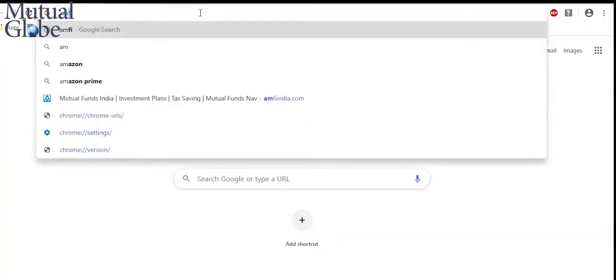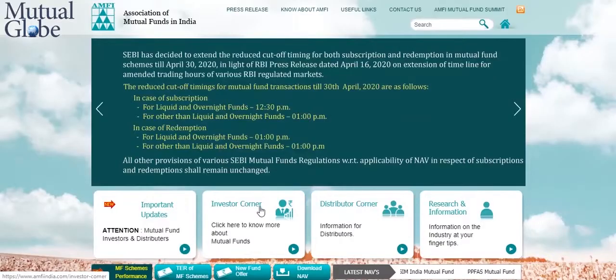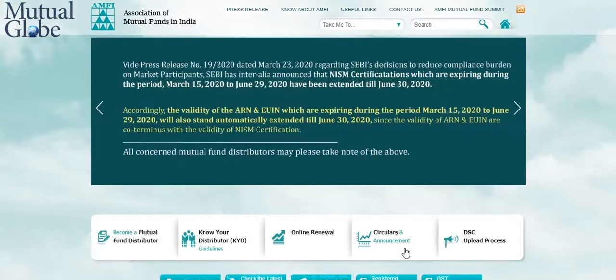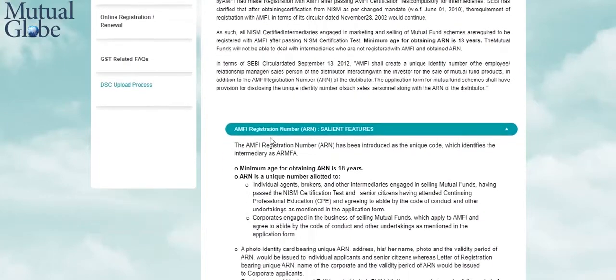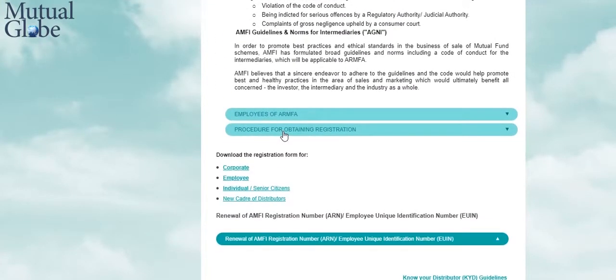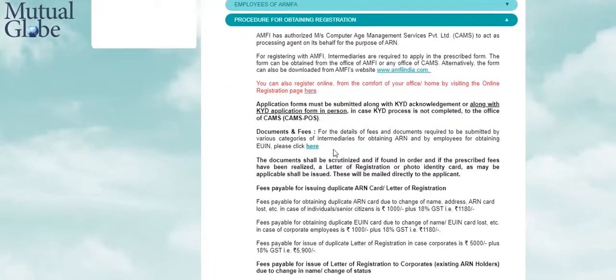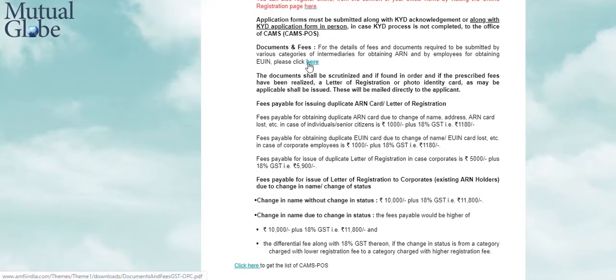To find out how much fee you need to pay, go to amfiindia.com, then click on Distributor Corner, then go to Become a Mutual Fund Distributor. Scroll down to the bottom and click on Procedure for obtaining registration. There you will see the paragraph of document and fees, and then click on Here as shown in video.